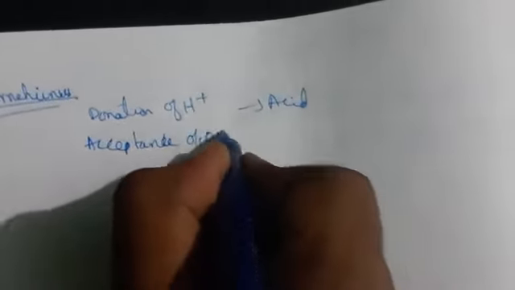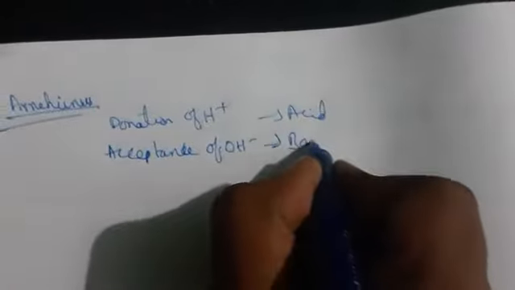According to the Arrhenius acid-base theory, a substance which donates H plus ions we call an acid, and one which accepts OH minus in the presence of water we call a base.